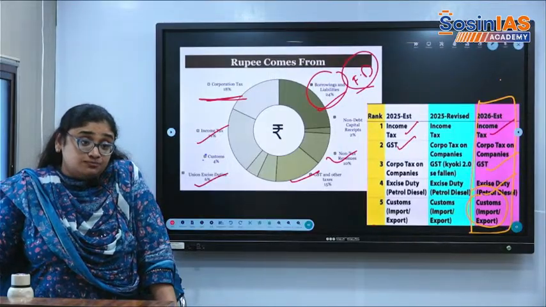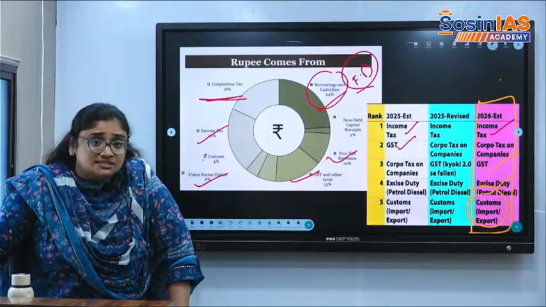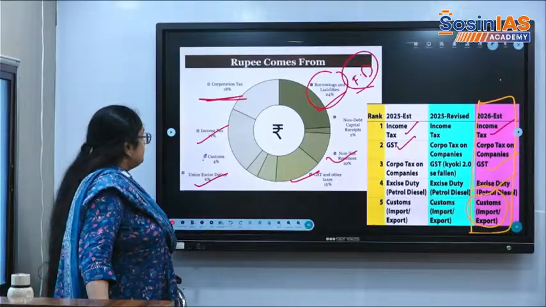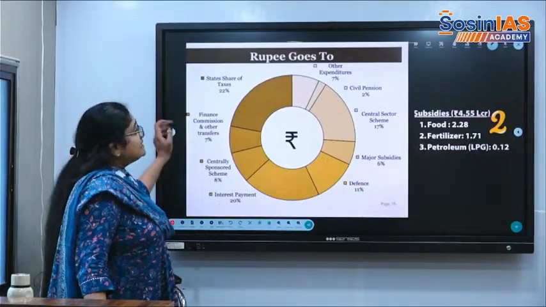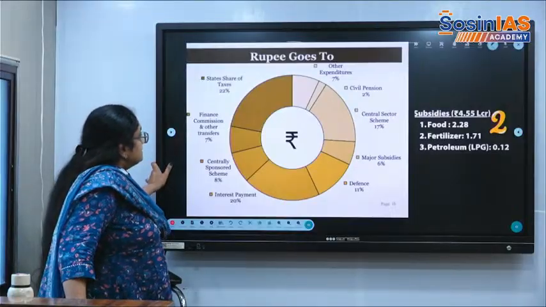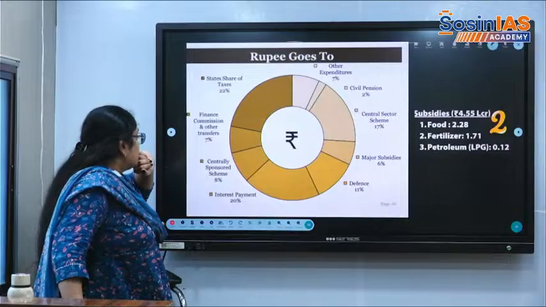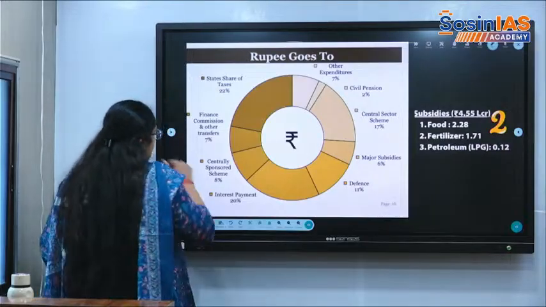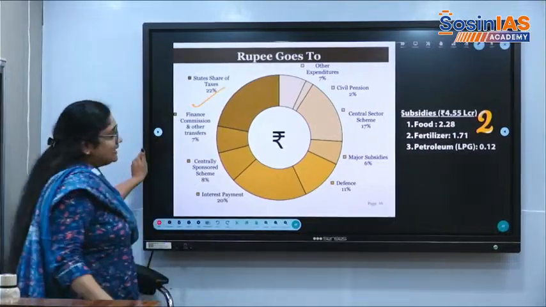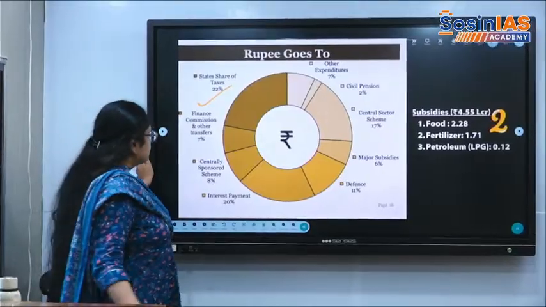Apart from that, borrowings are much more than the receipts that we get. That is when we say there is fiscal deficit. I hope it is clear. Then we have the rupees that are going to the states. The states are taking the largest share, that is 22%.